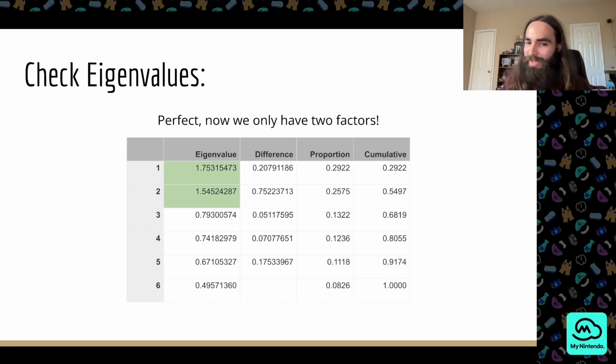Boom, bada bing. Now we only got 2 factors. We're doing pretty good. It's a lot better. So let's check out our variables and see if they're looking better too.